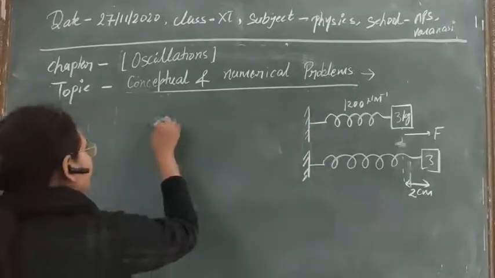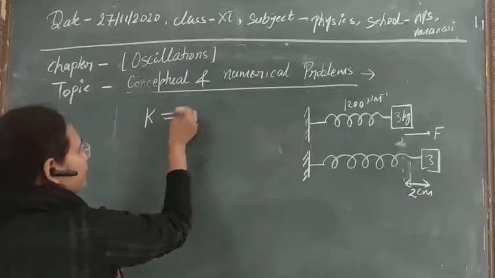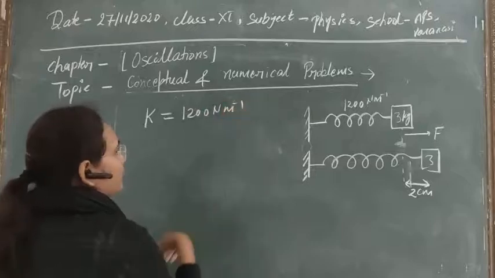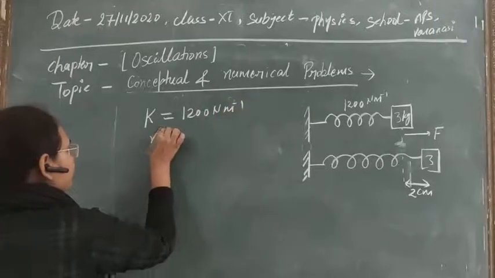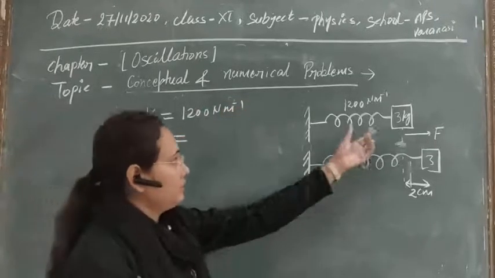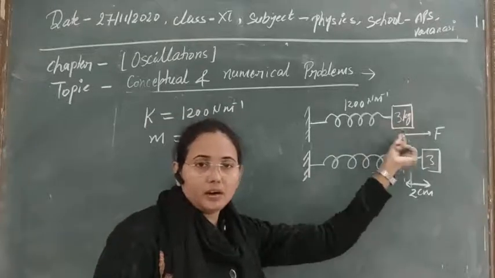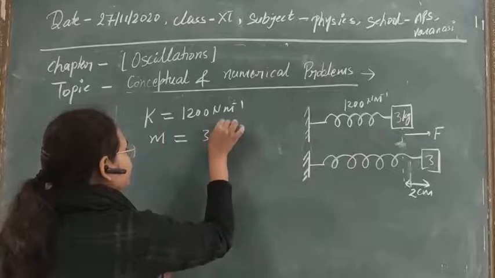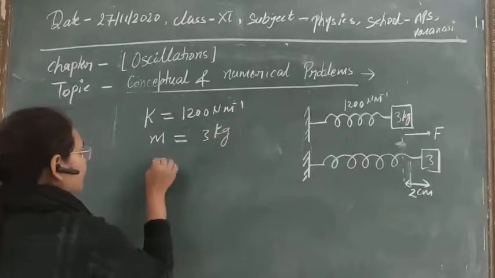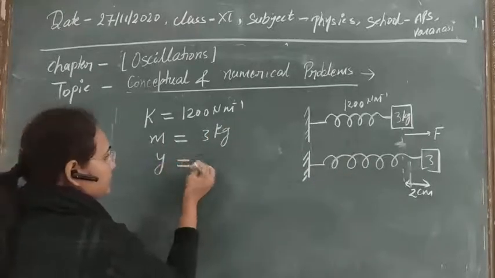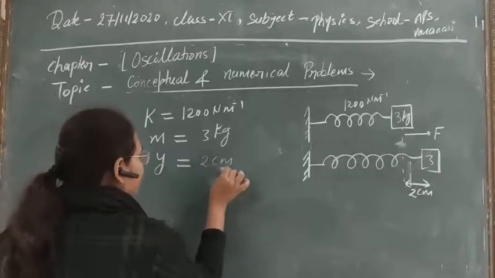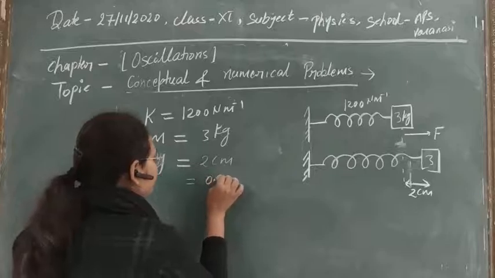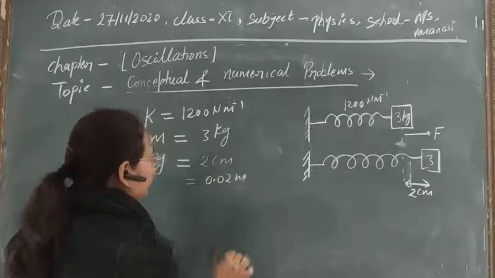First of all, what is given here? The spring constant k is given. Second, the mass of the object attached to this spring, that is 3 kg. And third, we are displacing it by 2 cm, and let us convert it into meters first, so 0.02. Clear?